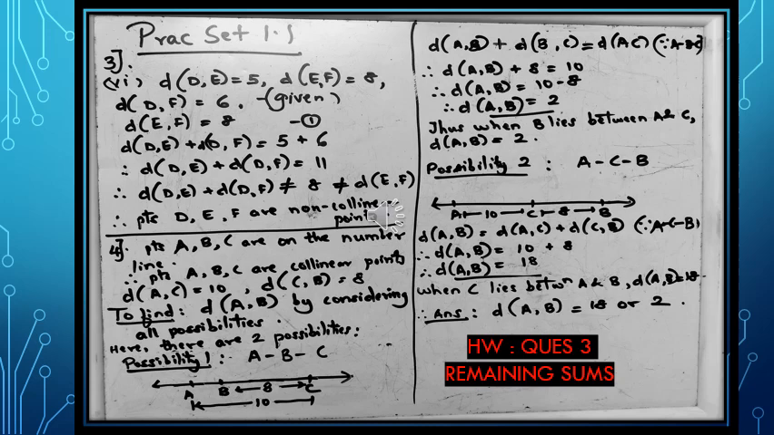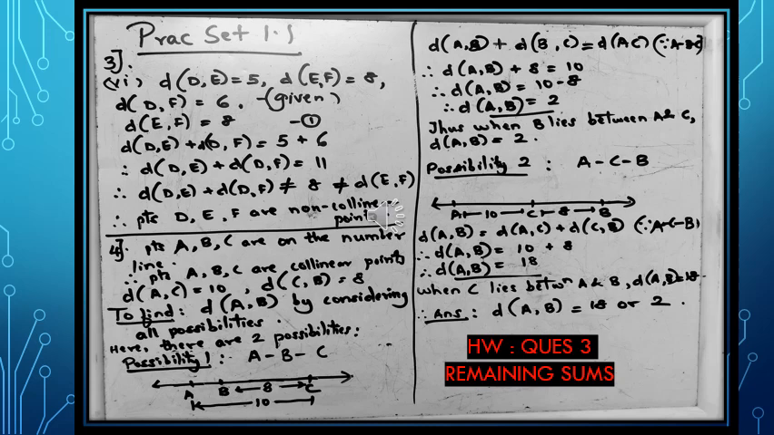There are two possibilities in this case. Possibility 1, B lies in between A and C. As shown in the figure, point B lies in between A and C. I have also mentioned the distances on the number line. From the above condition, we get distance AB plus distance BC is equal to distance AC. I'll specify the reason B lies in between A and C.